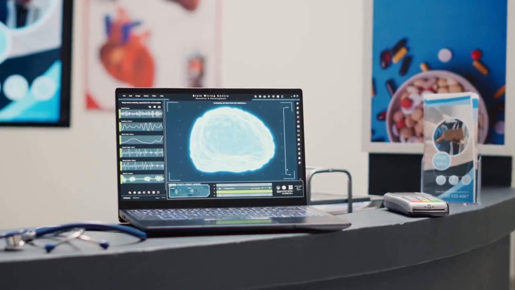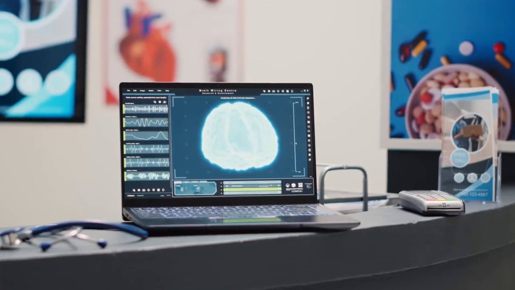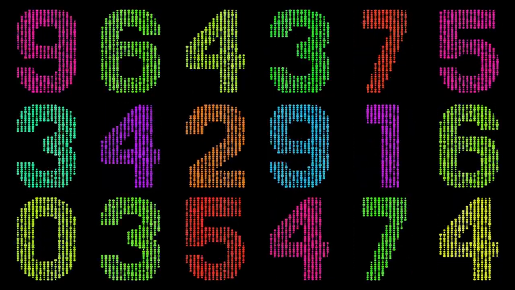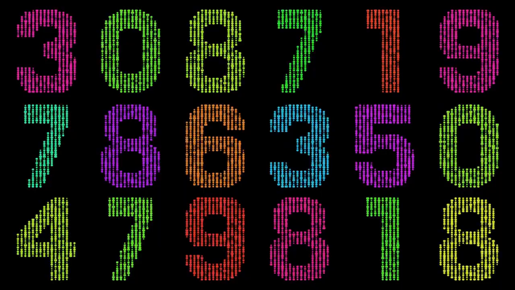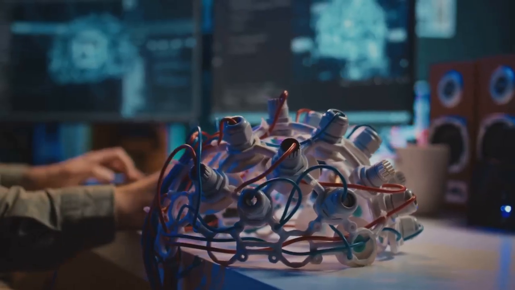The MNIST dataset is a classic example used in machine learning. It consists of thousands of handwritten digits from 0 to 9. Each digit is represented as a 28 by 28 pixel image. This dataset serves as a benchmark for training and testing image recognition algorithms.